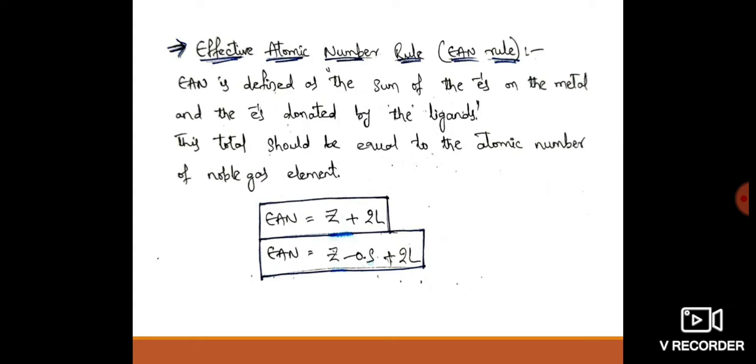The first is the formation of an ion, the second is the formation of carbonyl halide or carbonyl hydroxide, and the third is the formation of dimers. Because of these reasons, they can't attain the 18 electron rule by simple addition of carbon monoxide. These are some exceptions to the EAN rule.